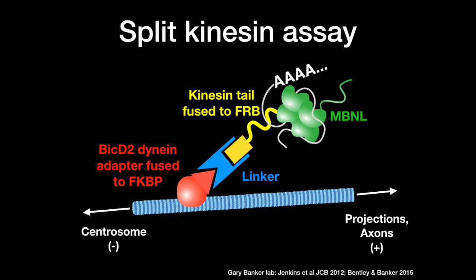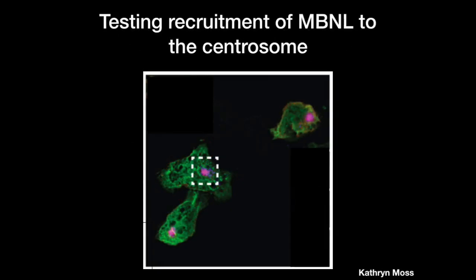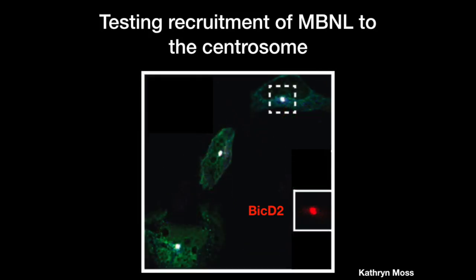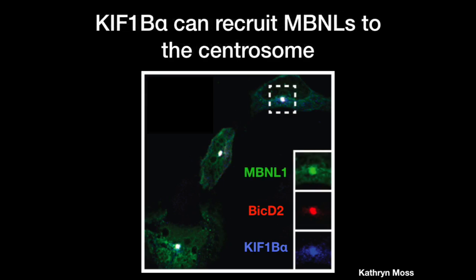We were able to screen over a dozen kinesin tails, and many of them did not localize muscleblind to the centrosome. Here's an example of one of those. You can see here BICD2 at the centrosome in red, KIF1B beta at the centrosome in blue. But if you look at muscleblind in green, it's distributed throughout the cytoplasm and not being targeted to the centrosome by KIF1B beta. In contrast, when we look at the related motor, KIF1B alpha, we were able to see that muscleblind was selectively targeted to the centrosome.